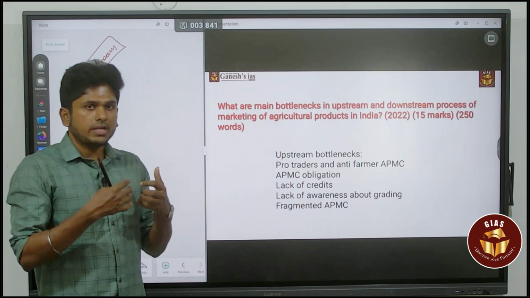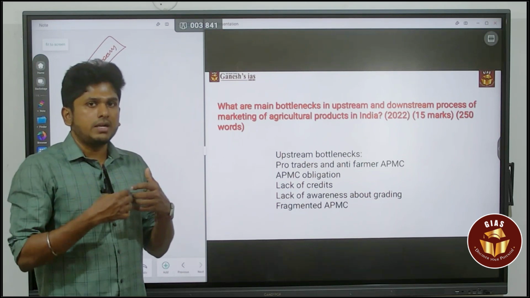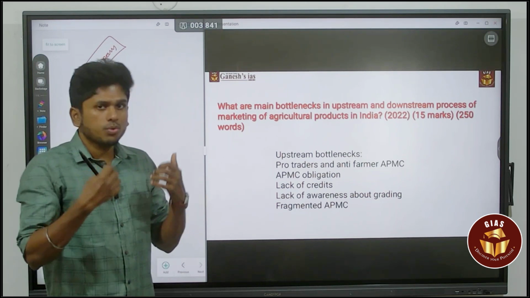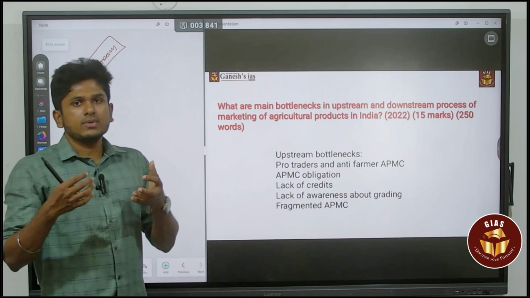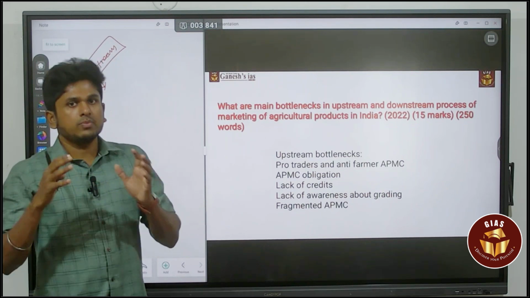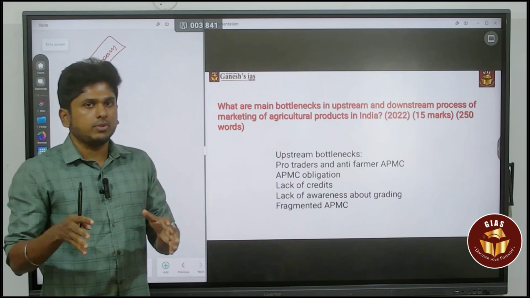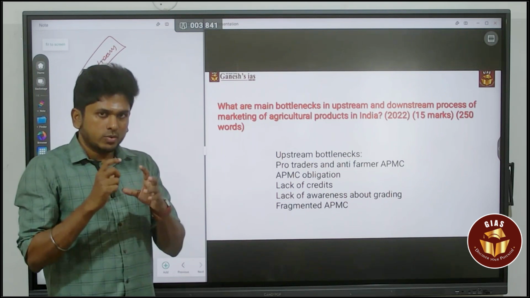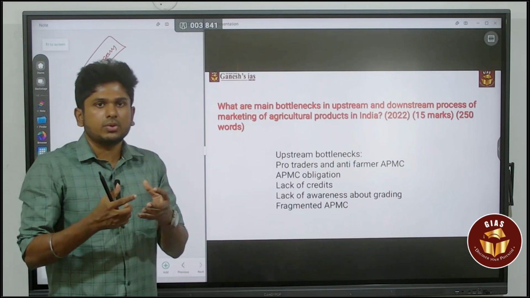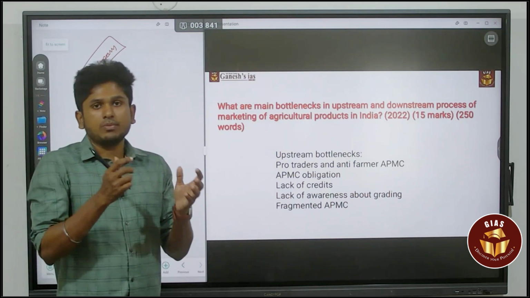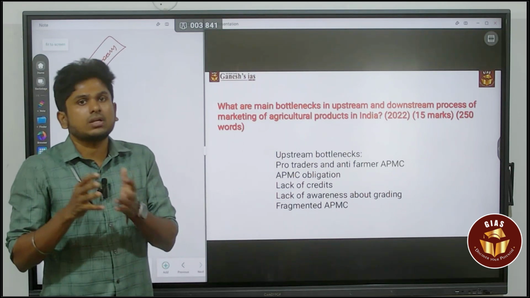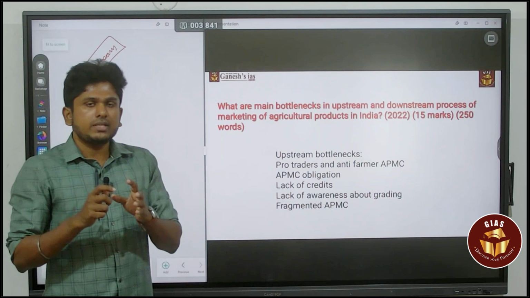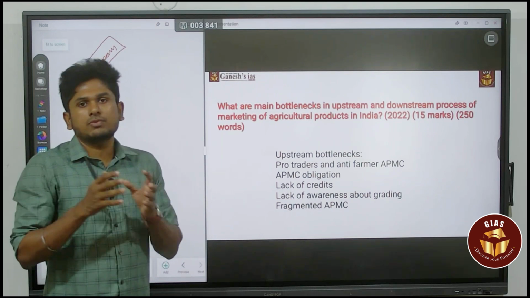For example, I am producing 100 kgs of potato. In that APMC, I put all my produce on the table, and based on the quality and also the shape of the potato, it may go to the Lay's companies, whatever it is, that may be possible. So based on the qualities, the auction will happen.